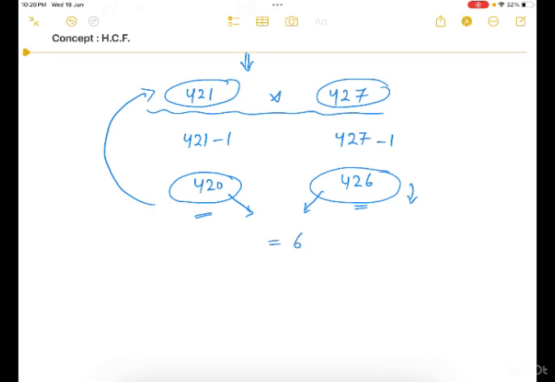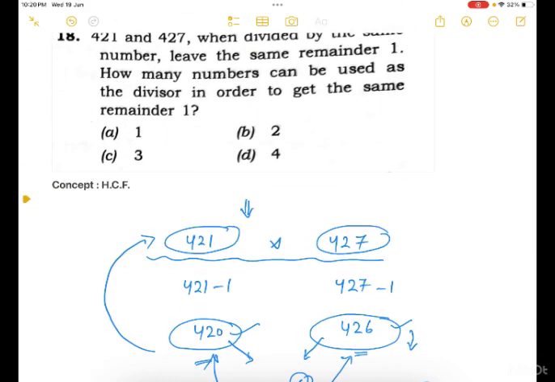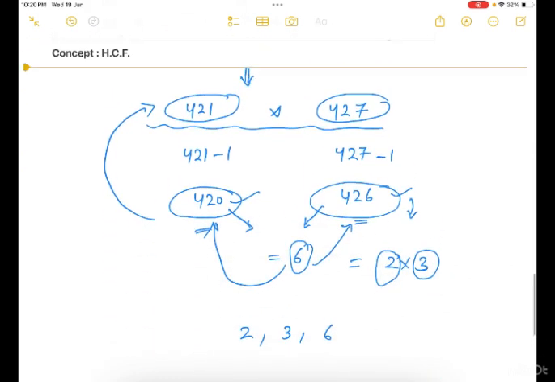Difference between them is 6. So 6 is something which will divide 420 also and 426 also. But 6 can be written as 2 into 3. So one such number is 6, which will divide 420 and 426. 2 is another number, 3 is another number. So total divisors we have are 2, 3 and 6. So total number of such divisors is 3.